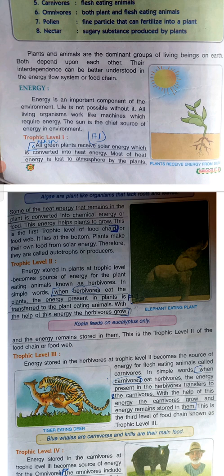Now, children, with this we will stop here, and we will continue trophic level 4 in the next class. Just remember the things which are given in these boxes, like blue whales are carnivores and krills are their main food. Do read all these things. It's important for your exams.